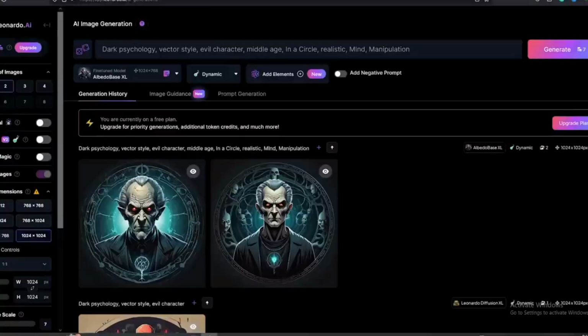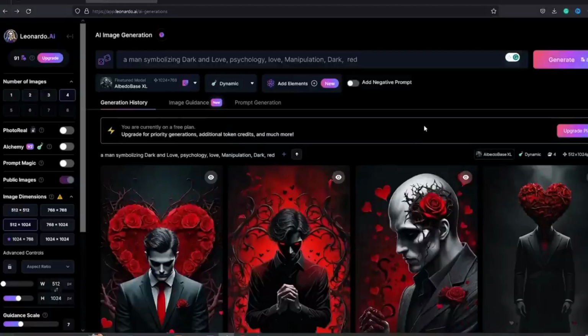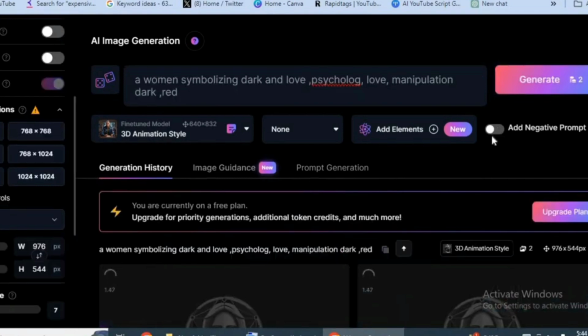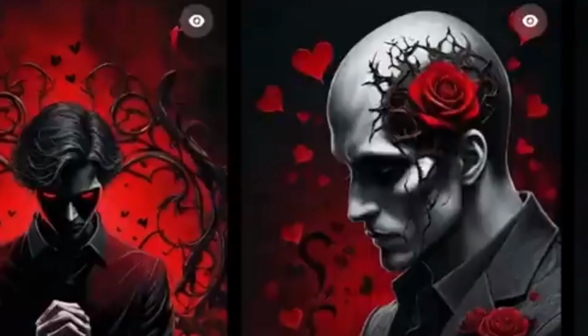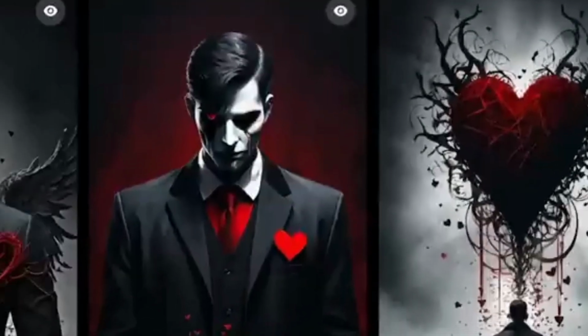Finding background images. Image selection with Leonardo AI. Return to Leonardo AI to source captivating background visuals that complement your script. Experiment with different prompts until you discover images that perfectly depict the concepts of manipulation and dark psychology.